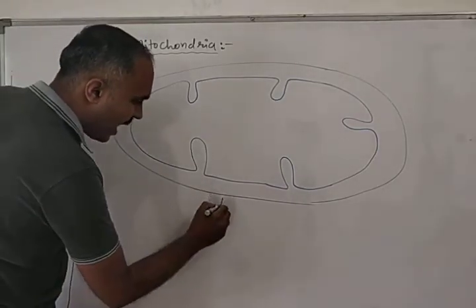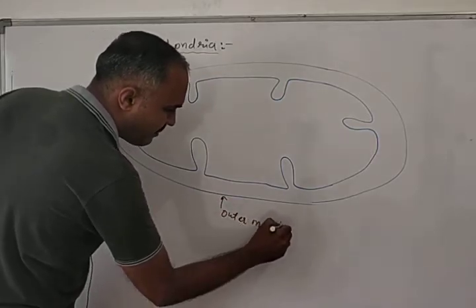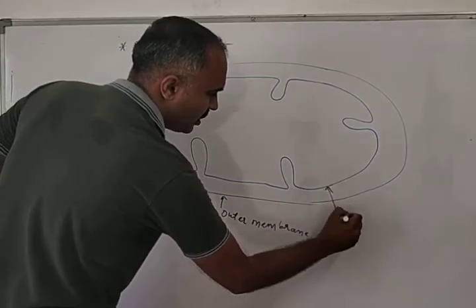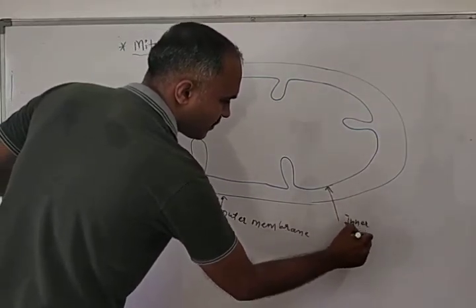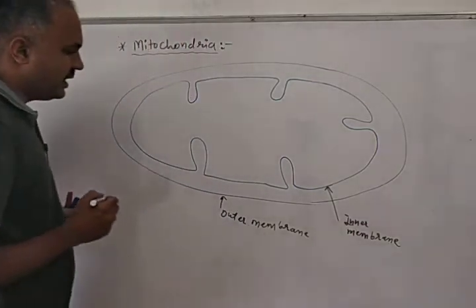This is its outer membrane. This is the inner membrane. Two membranes are there, outer membrane and inner membrane.